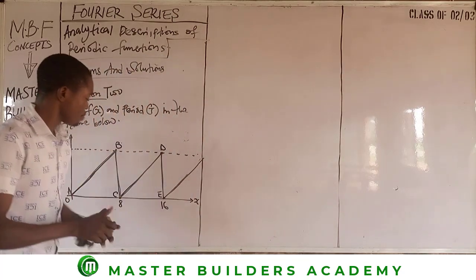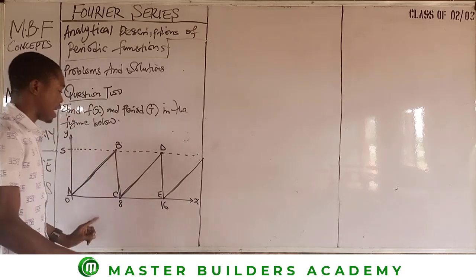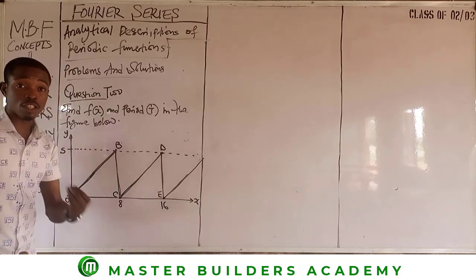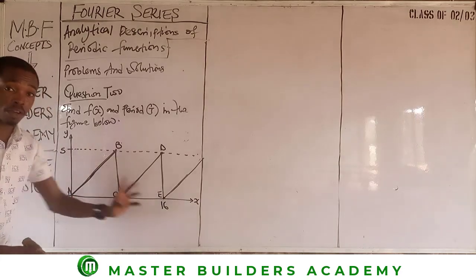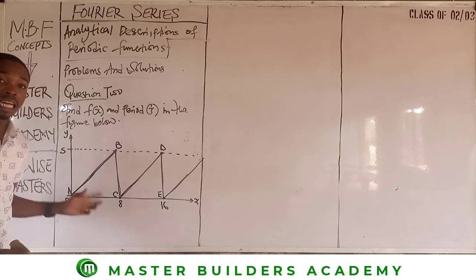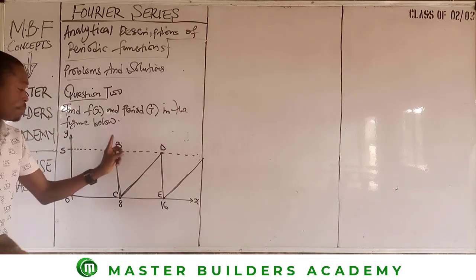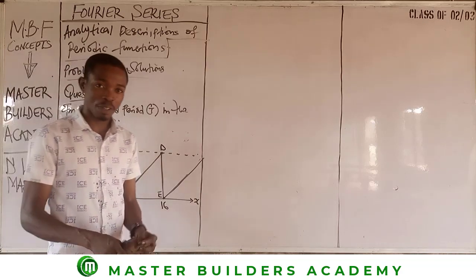Now let's go. The next thing we are quickly going to do is to start taking these lines one after the other, because we have already known our period. The period is 8. So every one of our analysis is going to stop at 8. And the only analysis that we have here now is just on line AB, because line BC is a vertical line that doesn't count.